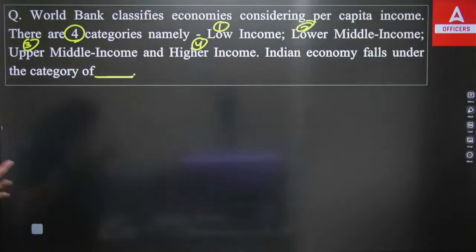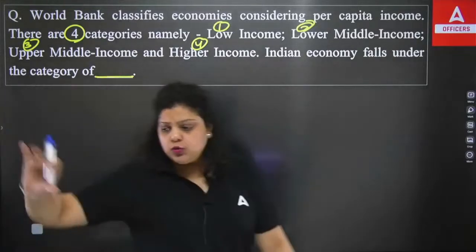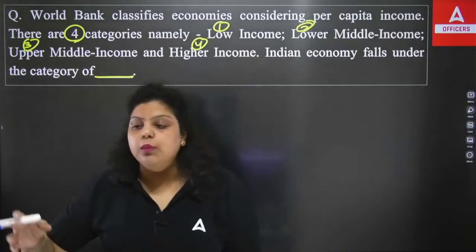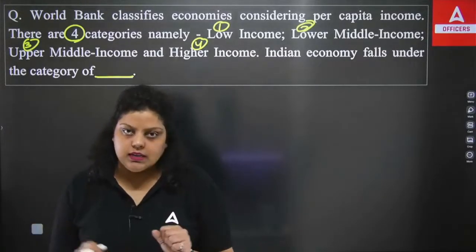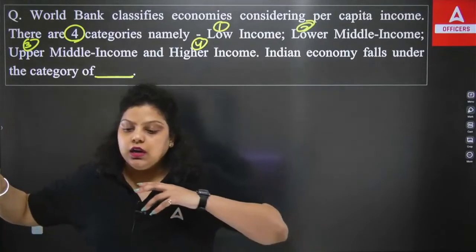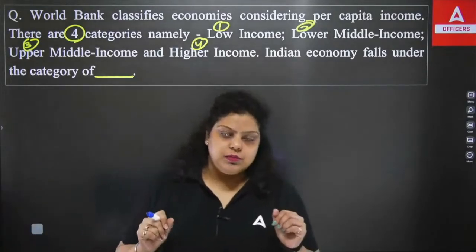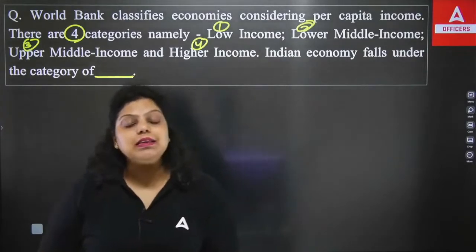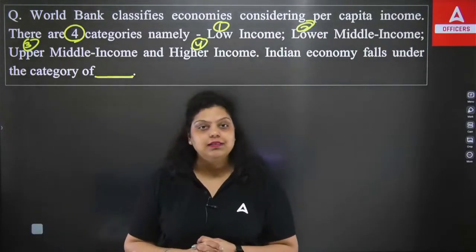So first of all, let's understand something about the World Bank. This is your question. I hope the question is understood by all of you. The World Bank divided economies into 4 categories as per their per capita income range. So what is the category of the Indian economy that has been asked here? Now let's understand this very carefully. The World Bank is an international organization.